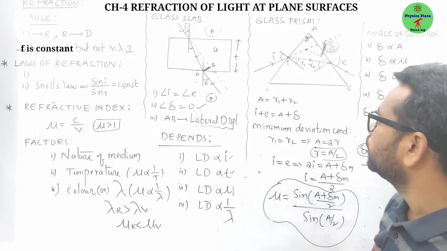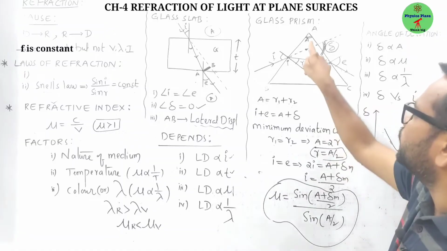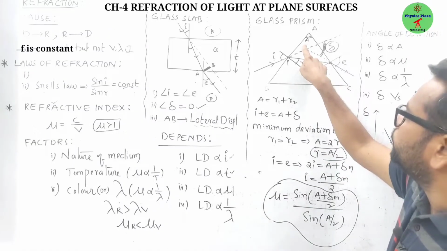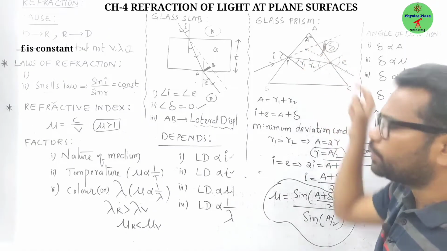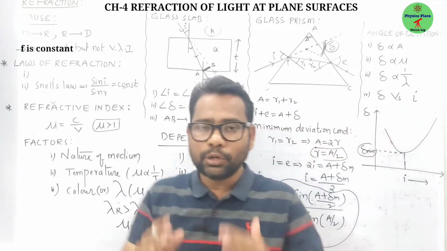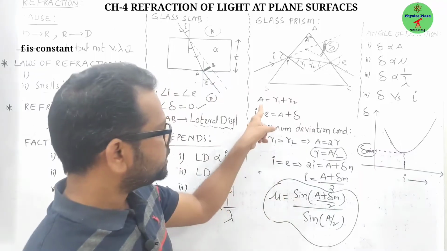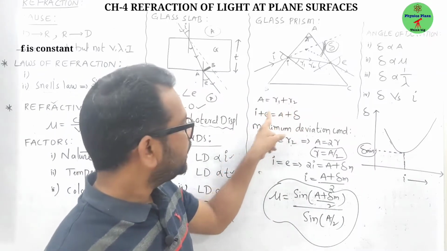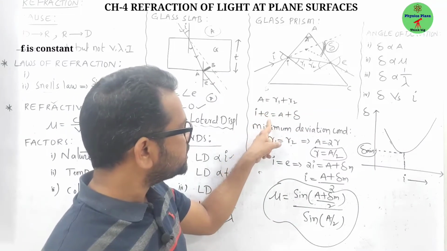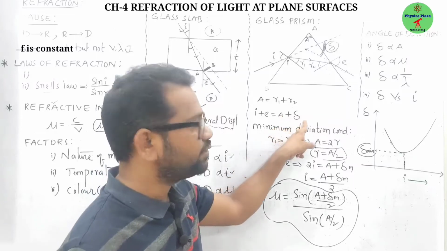Angle of deviation. Now check in examination point of view, they might ask the relation between angle of the prism, R1, R2. What is the angle of the prism, children? The angle between two refracting surfaces of the prism is called angle of the prism. So here A is equal to R1 plus R2, and angle of incidence plus angle of emergence is equal to angle of the prism plus angle of deviation.